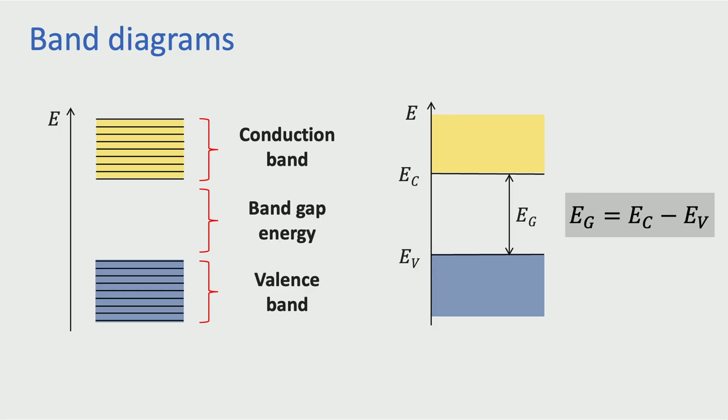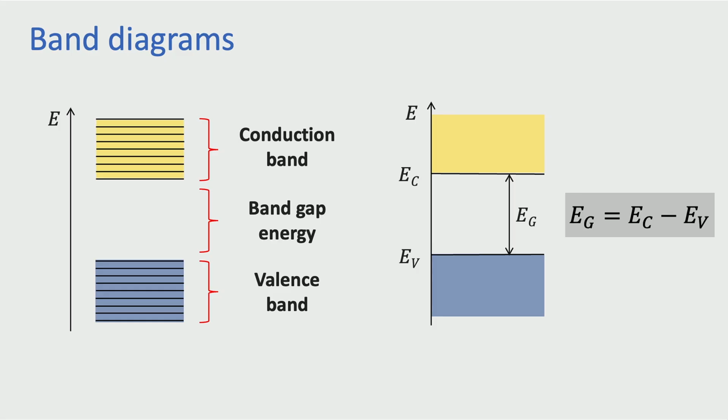We can also define the band gap, which we denote as Eg, as the difference between the bottom edge of the conduction band, Ec, and the top edge of the valence band, which we denote Ev. We will use this diagram over and over again throughout this video series.